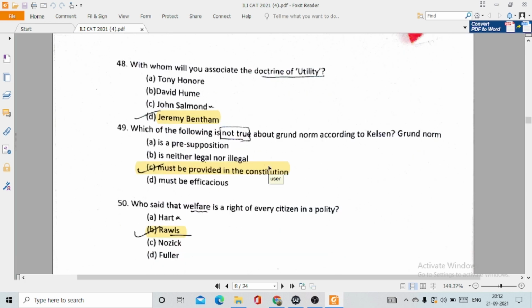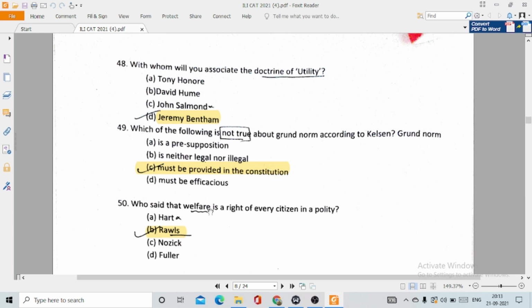This is actually not true, because Grundnorm is a basic norm of any legal system, and Grundnorm is used to validate any law, but it doesn't dictate how the constitution shall be and what shall be incorporated in the constitution. Grundnorm can be used to validate the constitution, but it cannot dictate what a constitution should actually have.